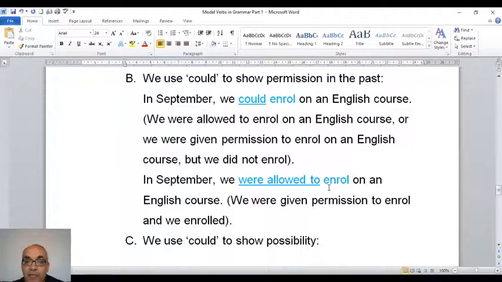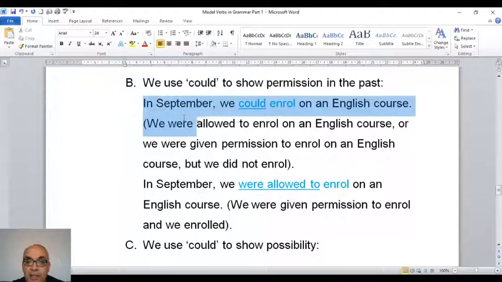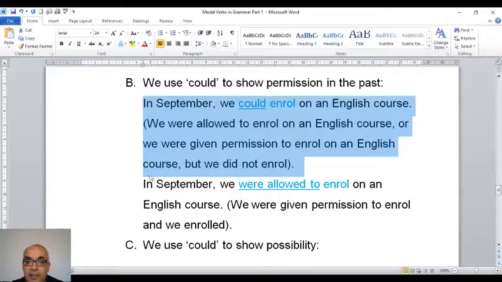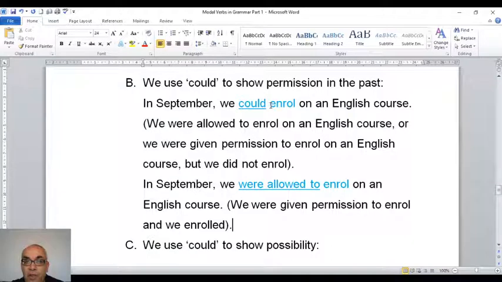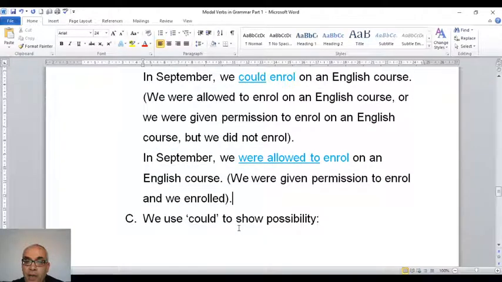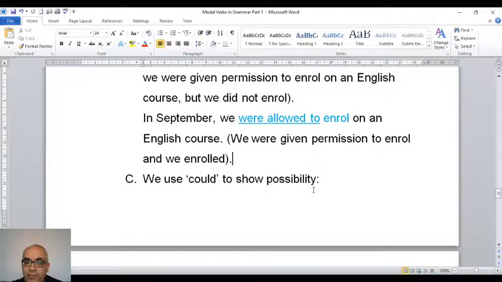So the meaning is different between this sentence and this sentence. So could enroll is the opposite of were allowed to enroll. Of course, could enroll gives permission or shows permission, but it means we did not do it. Were allowed to enroll shows permission and we did it.